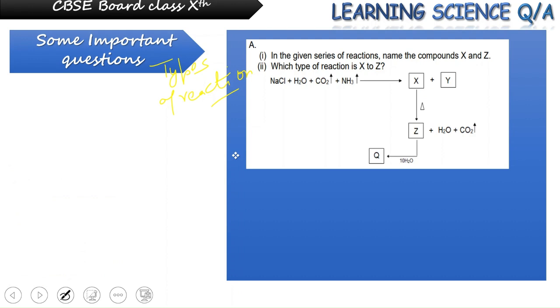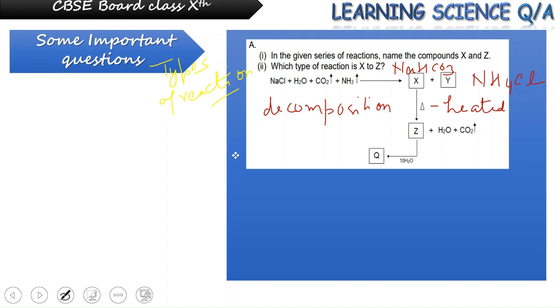Coming back to the question, we have NaCl and water reacting with carbon dioxide and ammonia. What is formed in this reaction is NaHCO3, which is sodium hydrogen carbonate, and a salt of ammonia, which is ammonium chloride. Now, they are asking what will happen when this X is heated. This triangle sign shows heating, and this particular reaction is a decomposition reaction.